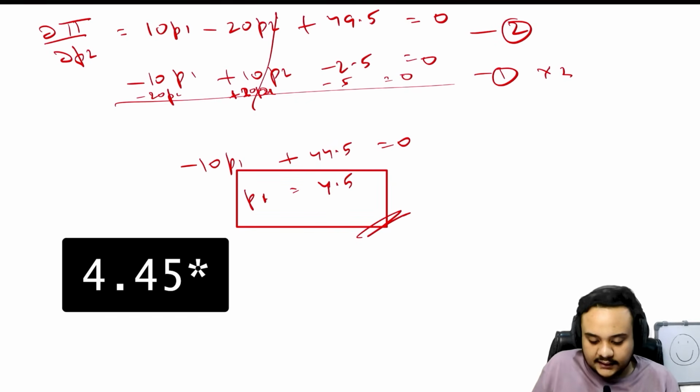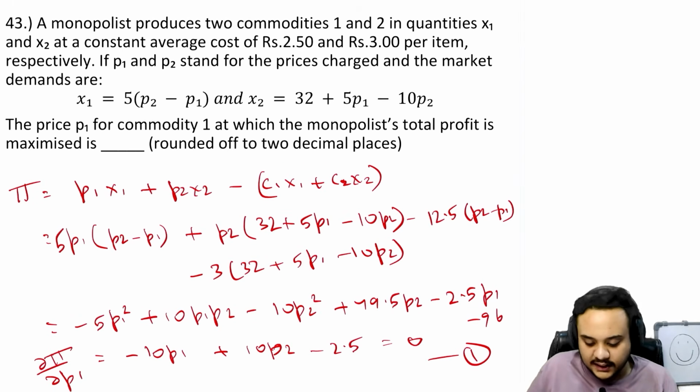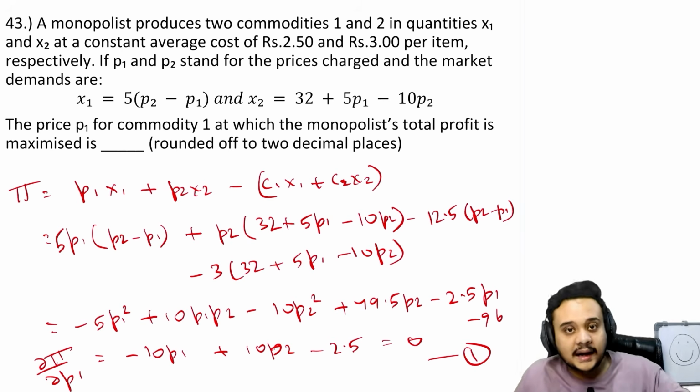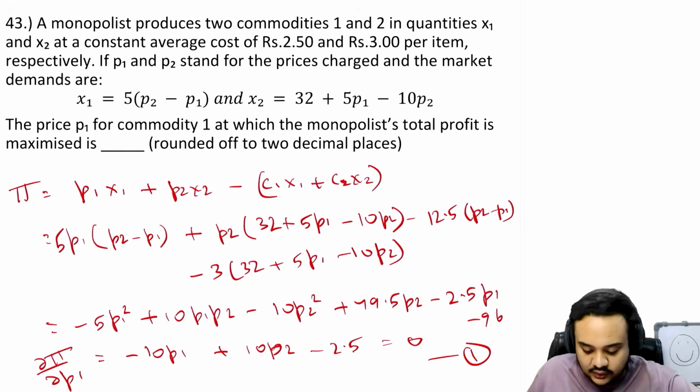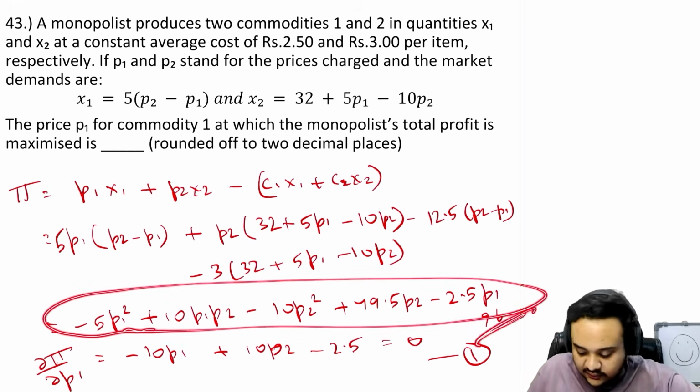So that is a very short and very easy way to do it. You don't have to go into the x1 and x2 part. All you have to do, as I said in the very beginning of the question as well, is find the profit function. That is going to be very easy.